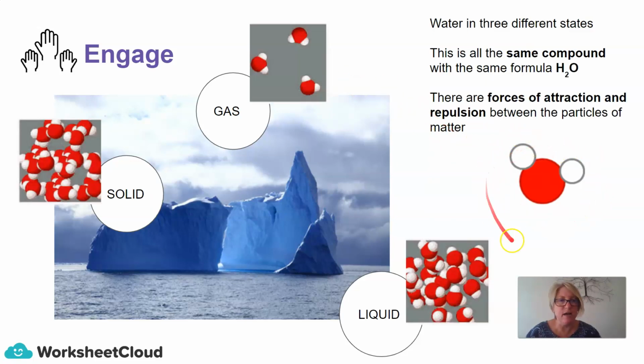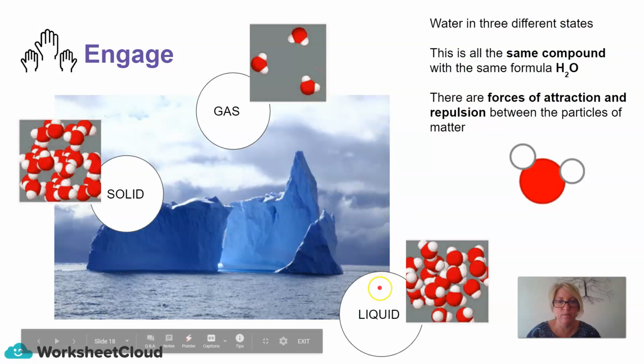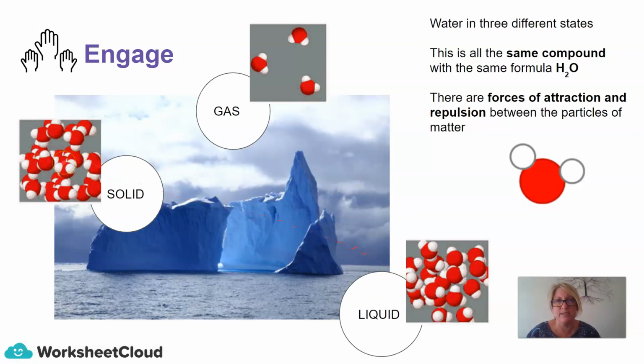So here is a diagram of a water molecule, and here is what the water molecule will look like represented as a gas. Here is what the water molecule will be represented as a liquid. And here is what the water molecule will look like represented as a solid.